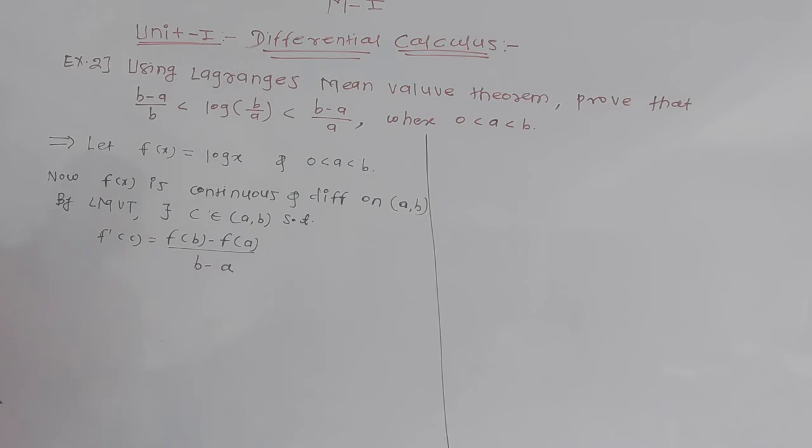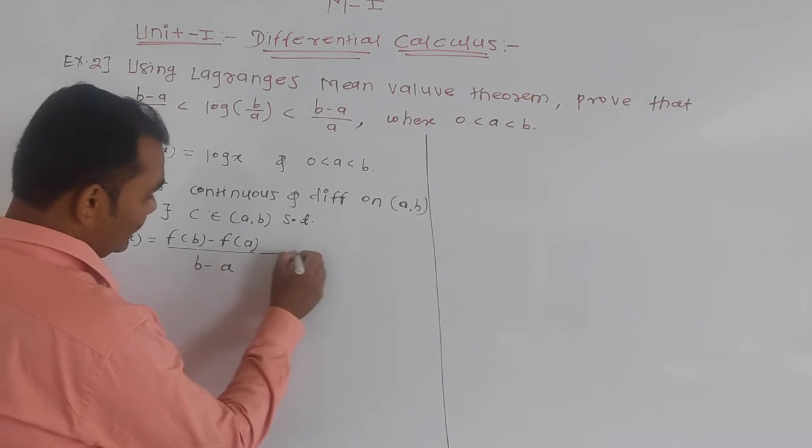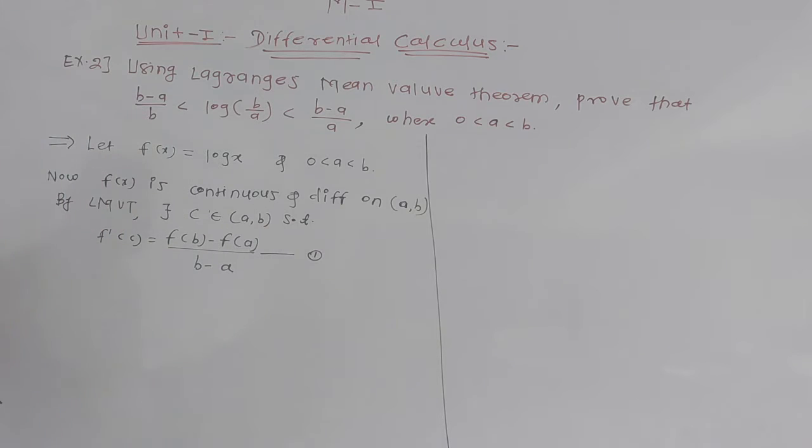This is your statement. Suppose this is your equation 1, by using LMVT, that is Lagrange's mean value theorem. Now here f of x is log x.